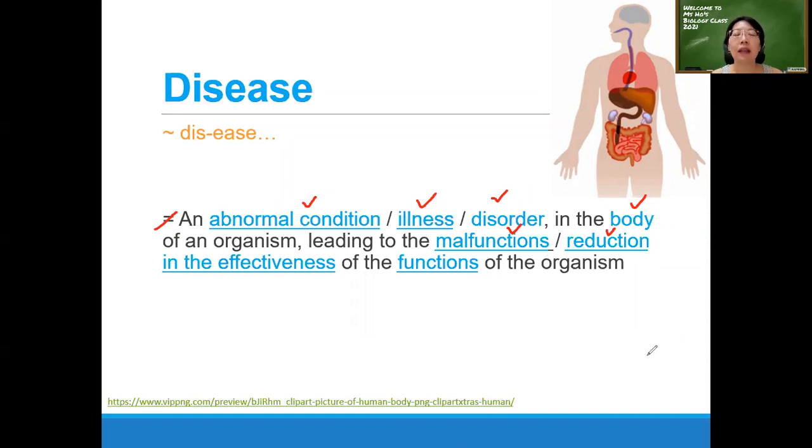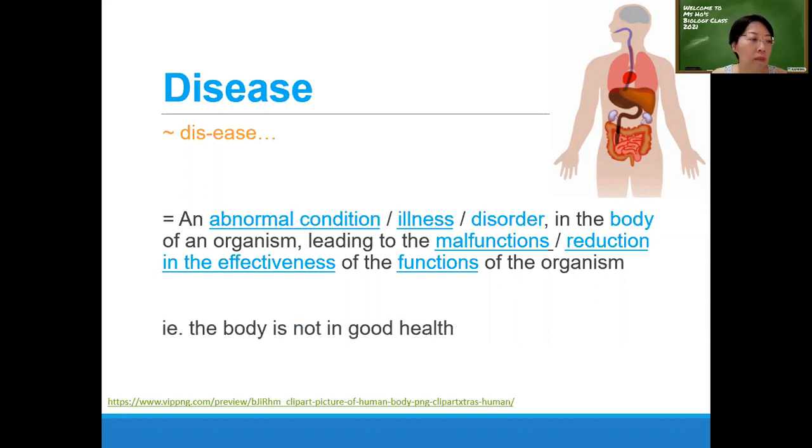For example, heart disease, heart cannot pump properly. Kidney, something that affects the kidney, so the kidney cannot remove or filter some chemicals, remove excess water from body, remove excess acid from the body, okay? Illness of your digestive tract, so cannot digest food properly, okay? So disease is an abnormal condition, illness, disorder in the body of an organism, leading to the malfunctions or reduction in effectiveness of the functions of the organism, right? So that means the body is not in good health.